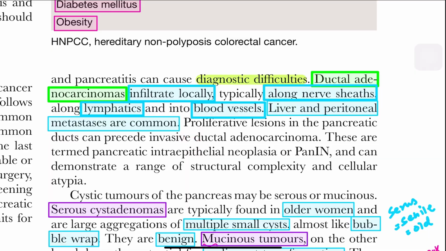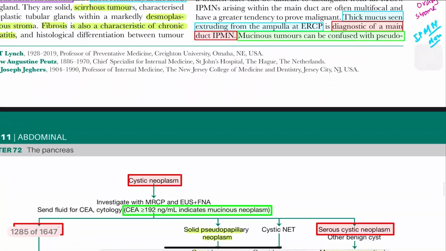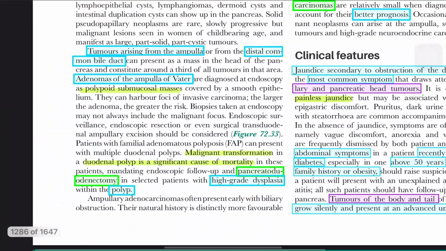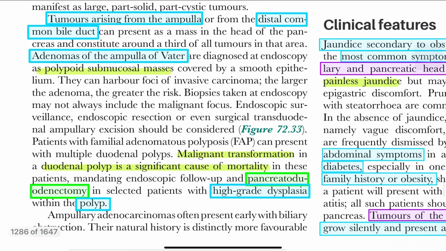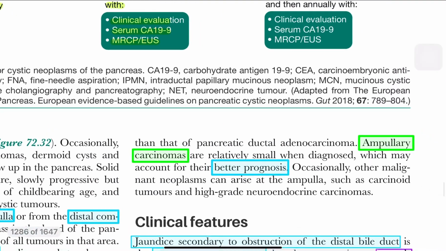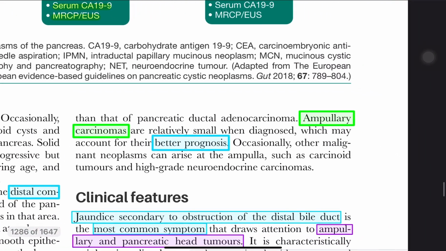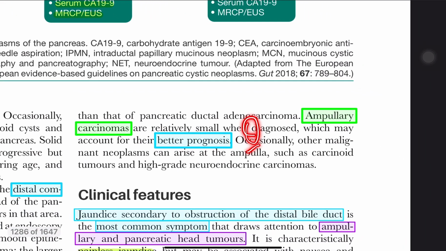A tumor arising from the ampulla or distal common bile duct presents as a mass in the head of the pancreas, and ampullary carcinoma has a better prognosis because of early presentation.